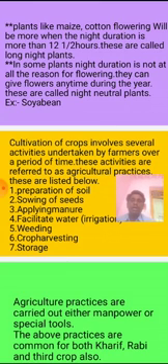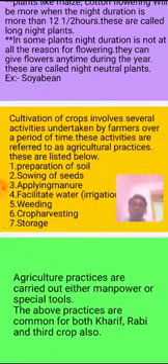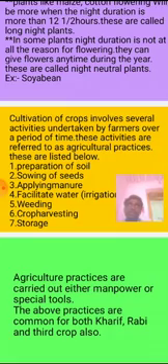Agricultural practices are carried out by either manpower or special tools. These practices are common for Rabi, Kharif, and a third crop also. We said there are two seasonal crops, Rabi crops and Kharif crops. The third is the summer season, when we may also cultivate some plants.